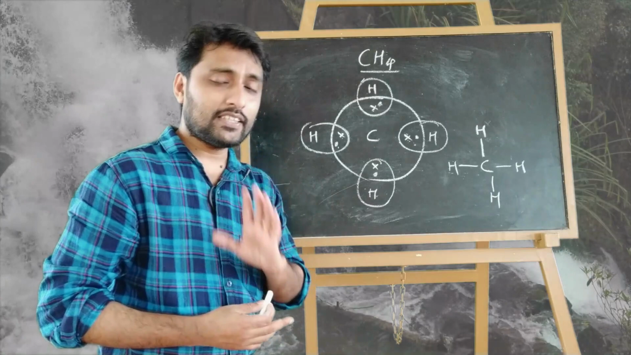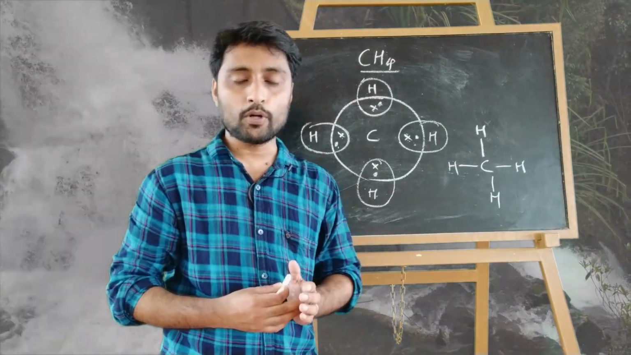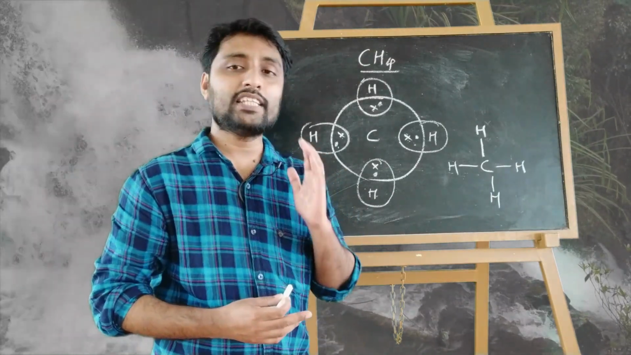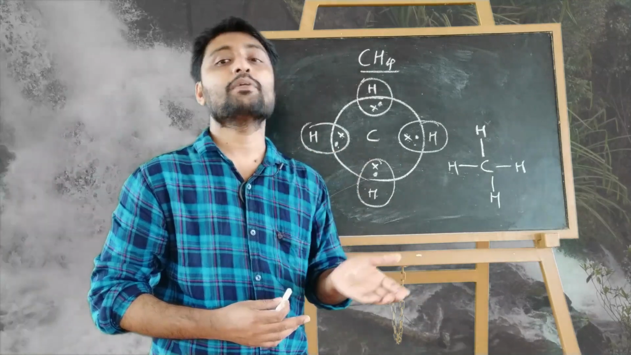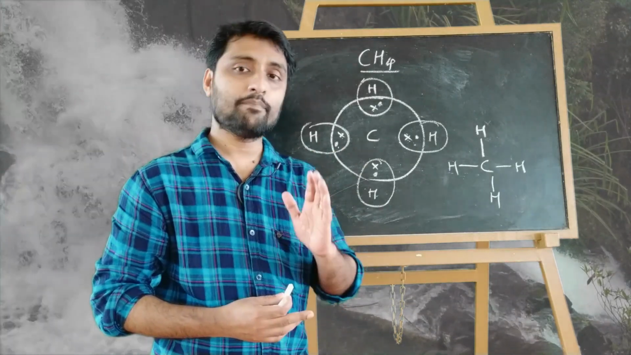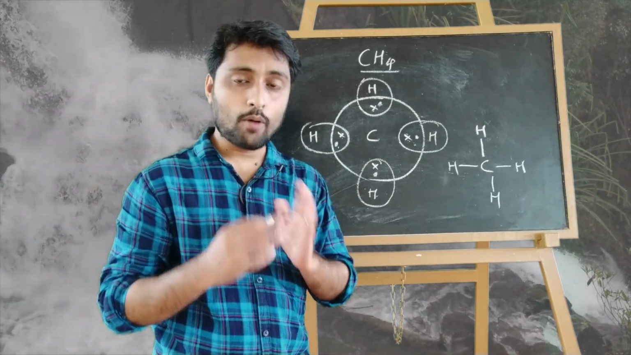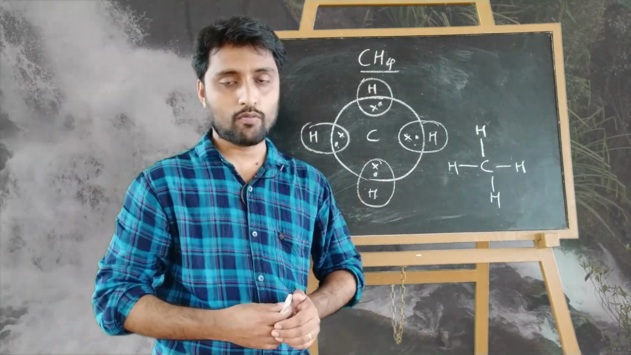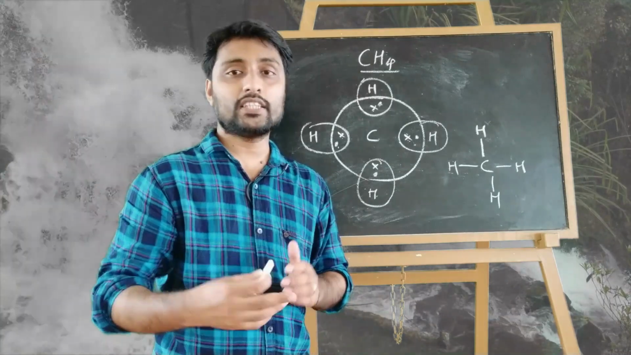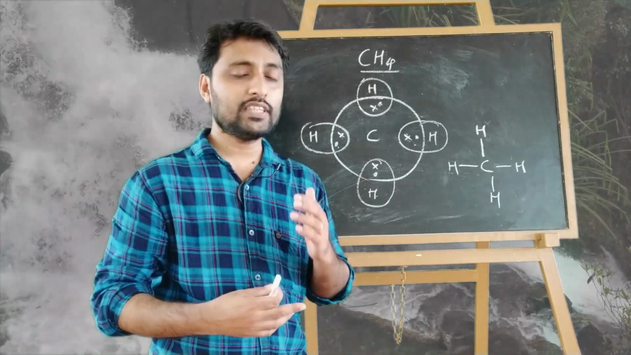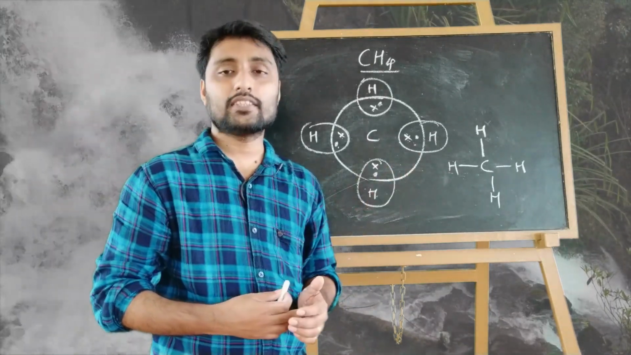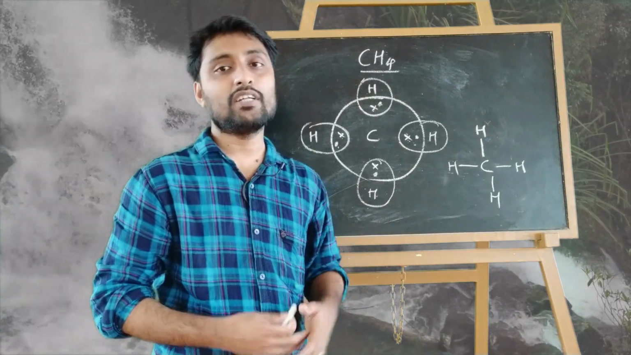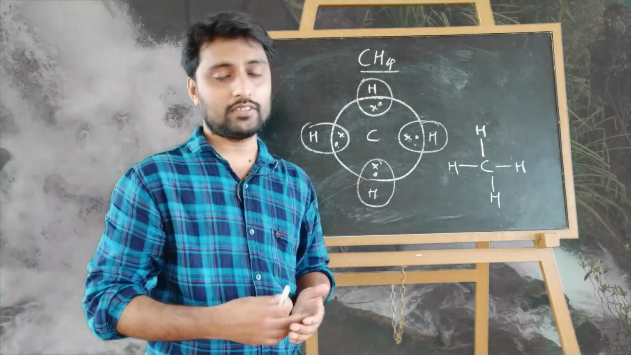So what is a covalent compound? It is a compound formed by sharing of electrons between atoms. Clear? That is a covalent compound, and that bond is known as a covalent bond. So we discussed the formation of oxygen, nitrogen, hydrogen, carbon dioxide and methane. Similarly, you can practice with other examples. Thank you, students.